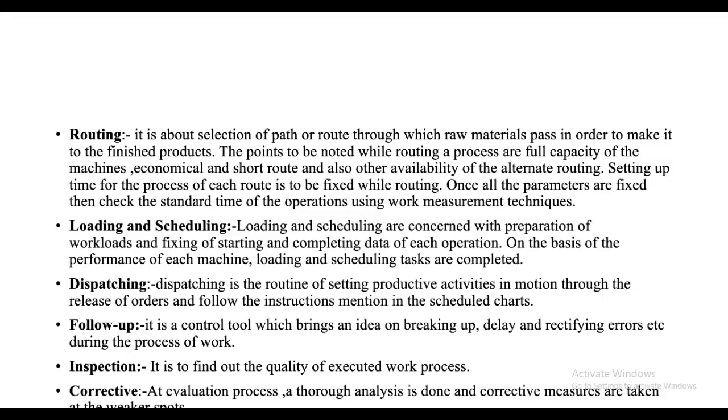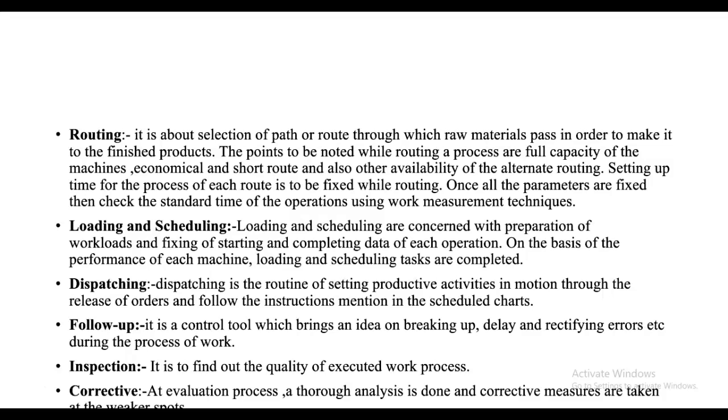Routing. It is about the selection of the path or route through which raw material passes in order to become the finished product. The points to be noted while routing a process are the full capacity of the machine, an economical and short route, and also the availability of alternate routing. Setting of the time for the process of each route is to be fixed while routing. Once all the parameters are fixed, then check the standard time of operation using work measurement technique.